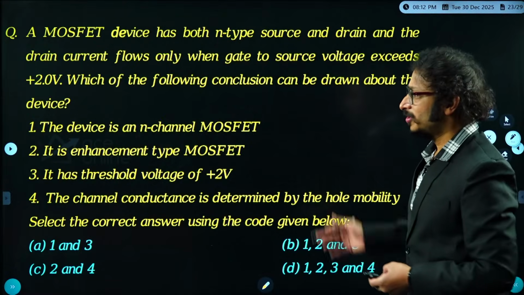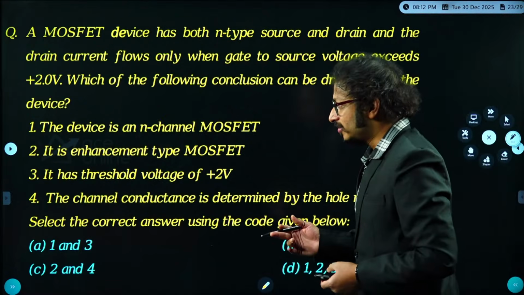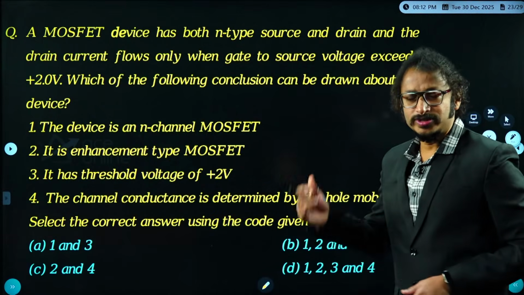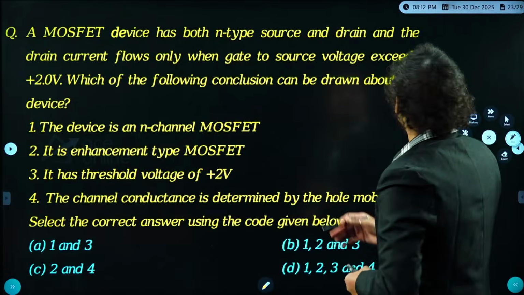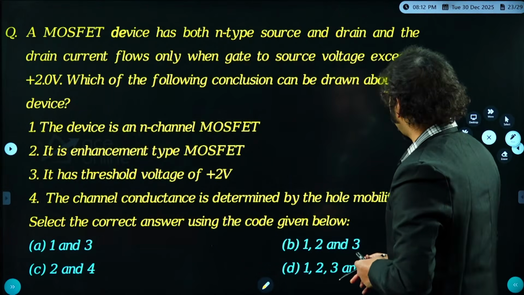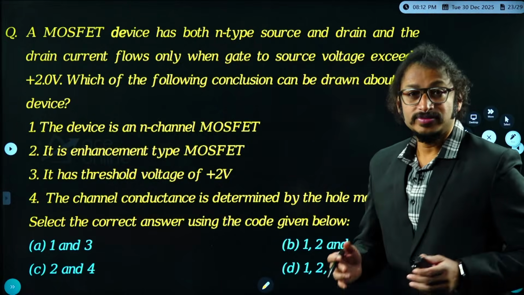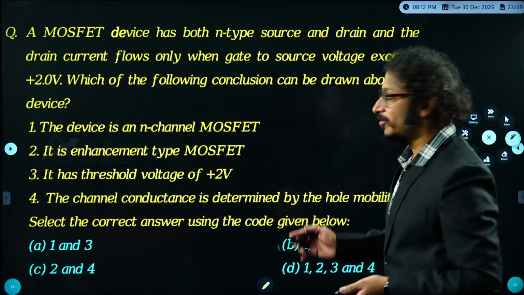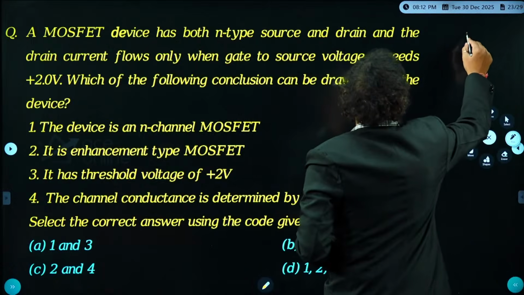Okay, now have a look. One more question, time is there, right? Yeah, okay. Let's have a look at this one more question, dear students. A MOSFET device has both N-type source and drain. See, the source and drain belong to N-type. That clearly shows it is NMOS. Am I right, dear students? It is NMOS.